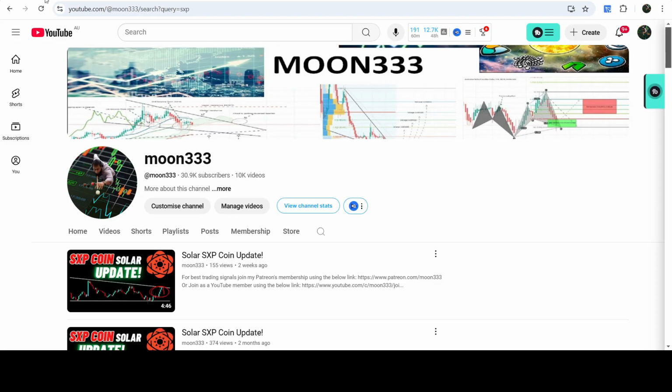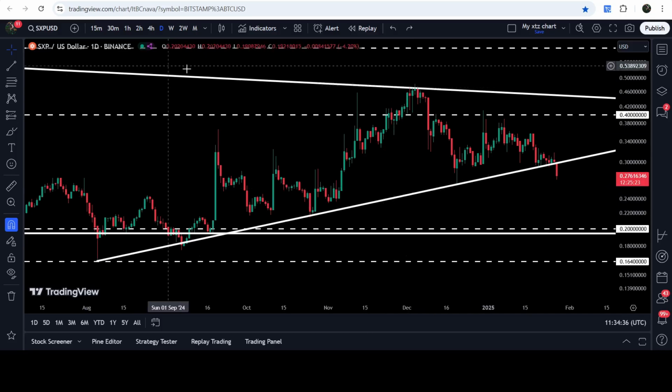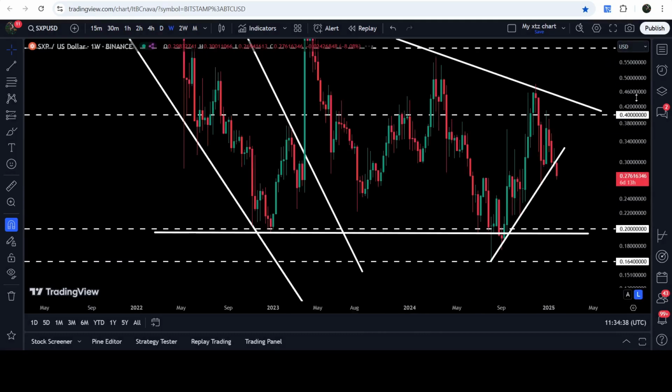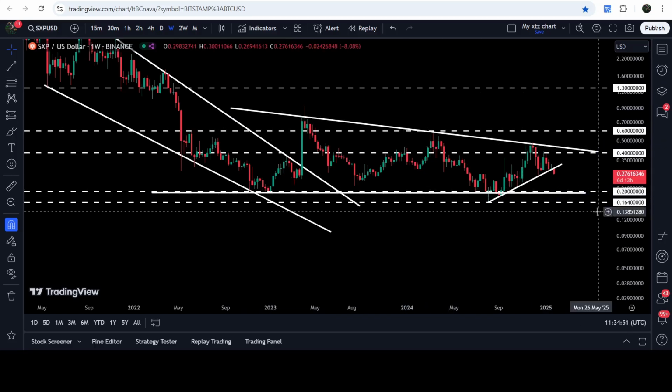Now let's move to the live chart. And this is the daily time frame chart, by the way. And this was the downtrend and resistance. Let me show you this triangle first. And this was the descending triangle. Here we had a long-term downtrend and resistance. We got rejection here, rejections here. And here we have a long-term support of this triangle that is approximately at 20 cents.